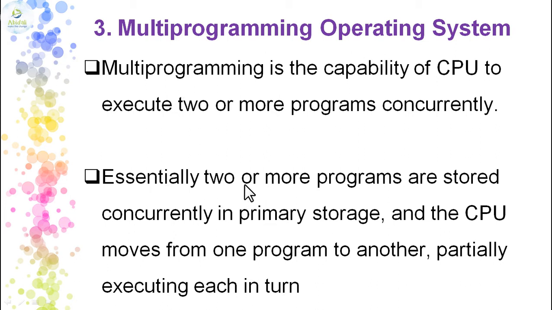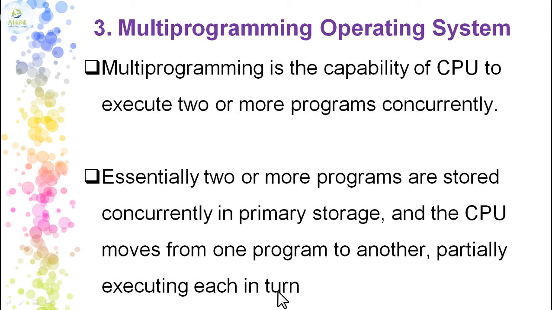So essentially two or more programs are stored simultaneously or one after other in the primary memory, that is the RAM, and the CPU moves from one program to another program, not executing one program to the fullest, but partially executing each in turn. So in turn it will be taking out how many statements it has to execute.